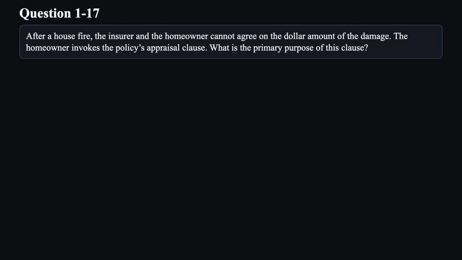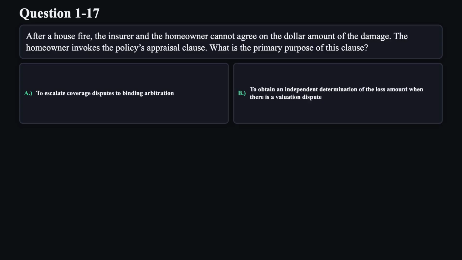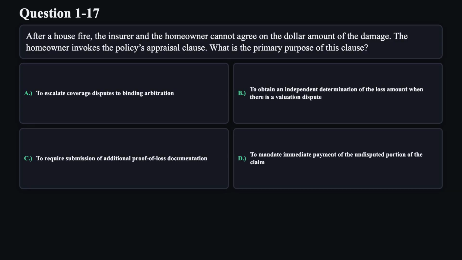Question 17. After a house fire, the insurer and the homeowner cannot agree on the dollar amount of the damage. The homeowner invokes the policy's appraisal clause. What is the primary purpose of this clause? A. To escalate coverage disputes to binding arbitration. B. To obtain an independent determination of the loss amount when there is a valuation dispute. C. To require submission of additional proof of loss documentation. D. To mandate immediate payment of the undisputed portion of the claim.